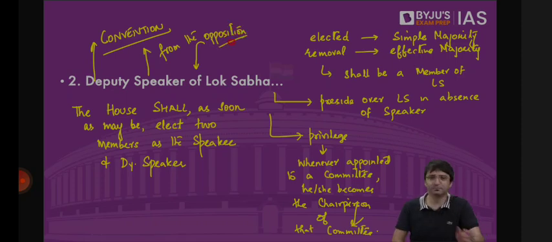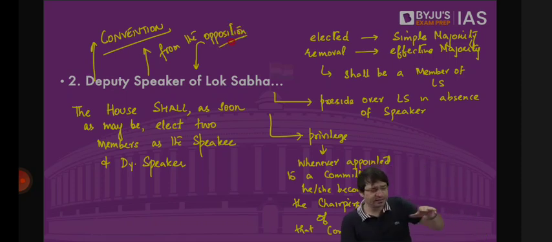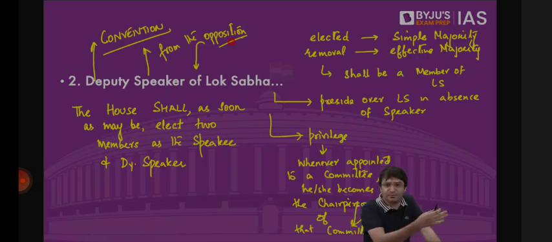If the Speaker is from the ruling party or ruling coalition, the convention, an unwritten rule by consensus, is that the Deputy Speaker should be from the opposition. It is not mentioned in the Constitution, but we have followed it since the 1960s. In the last Lok Sabha, we had a Speaker from the BJP and Deputy Speaker Mr. Thambidurai from the AIADMK, from the opposition. But right now, we don't have a Deputy Speaker.